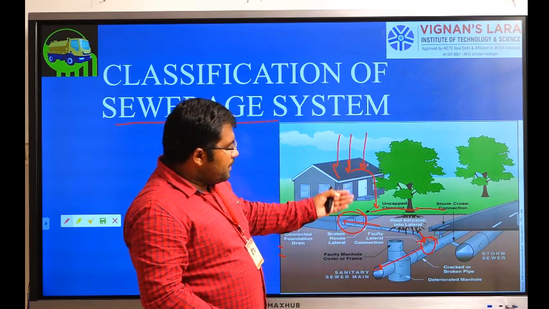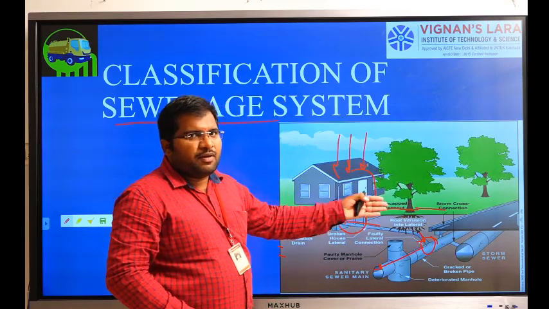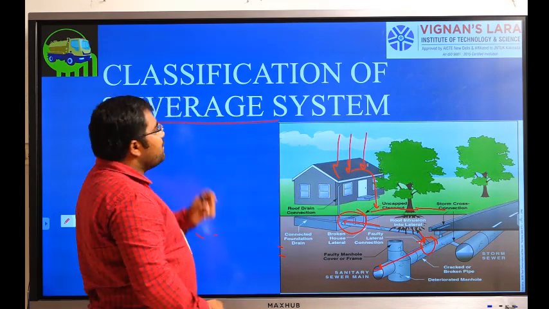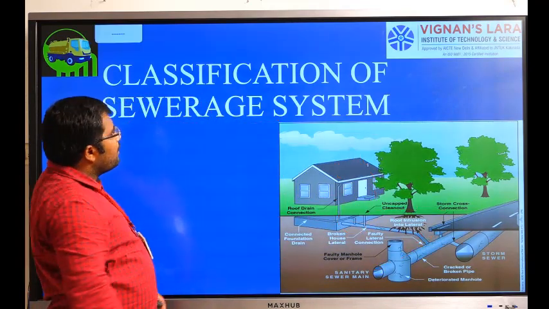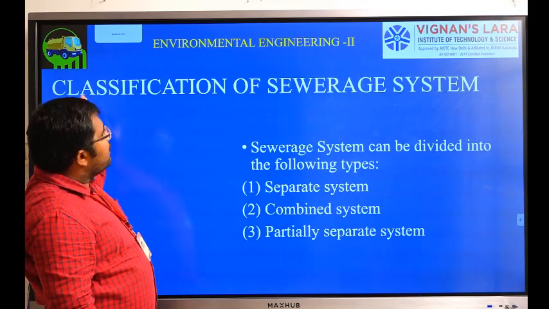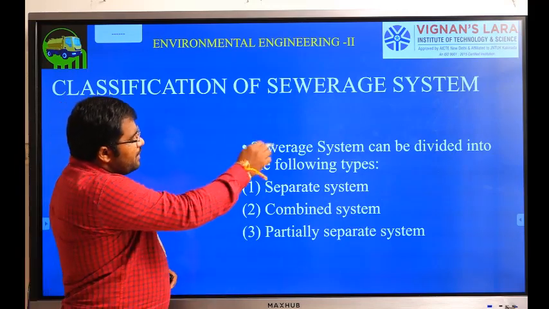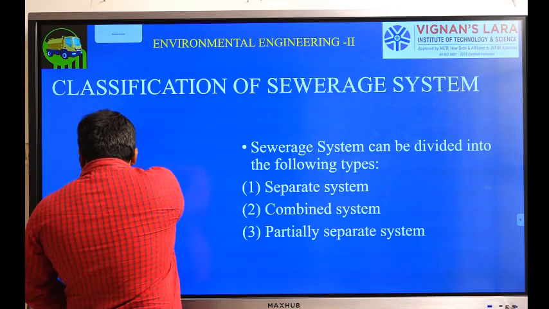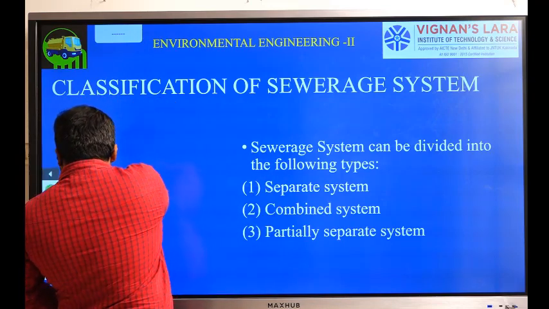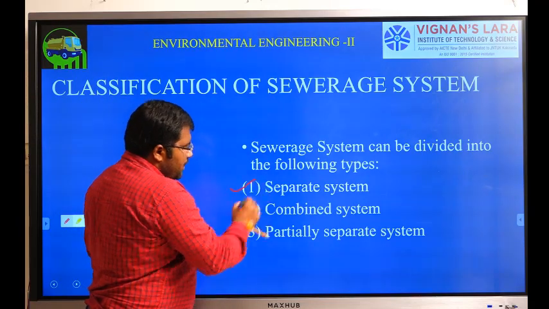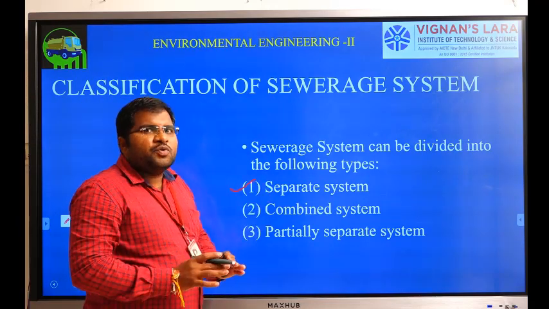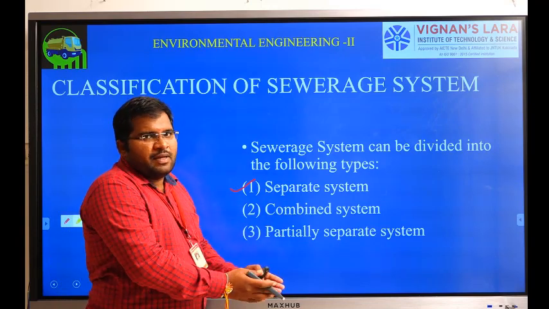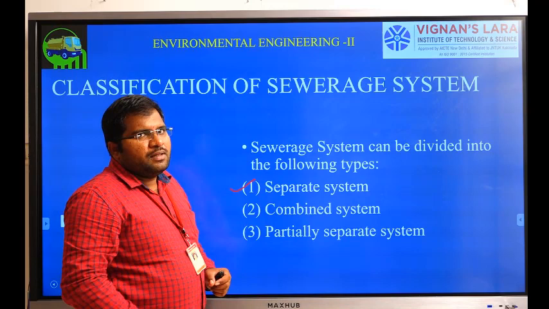Depending on this carrying of water, both storm water and sewage, we have three types of sewerage systems. Now we will see the classification of sewerage systems. Here we have three. The first one is the separate system. Here there will be two kinds of pipes, one separately for sewage and another for storm water.